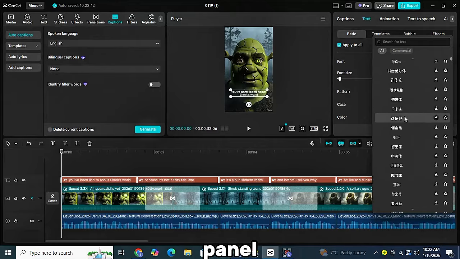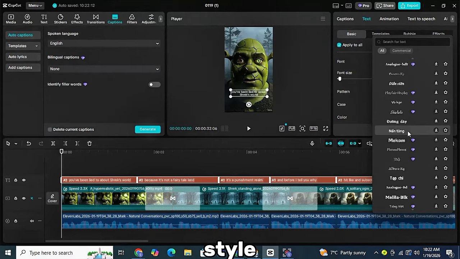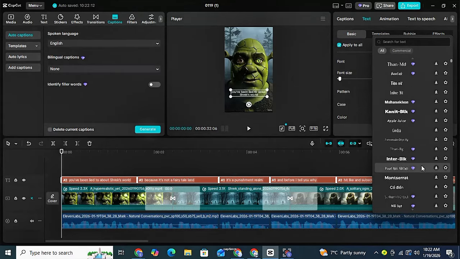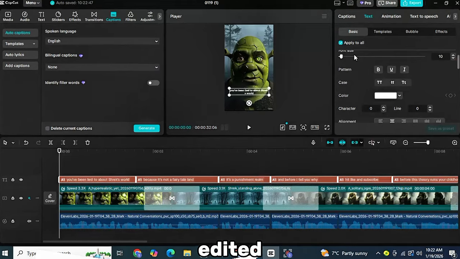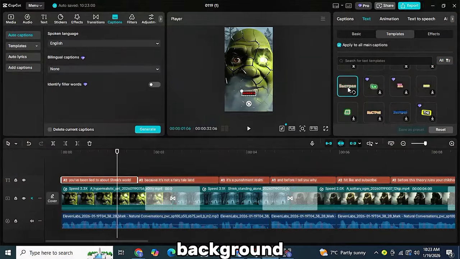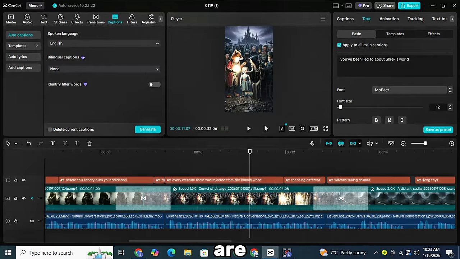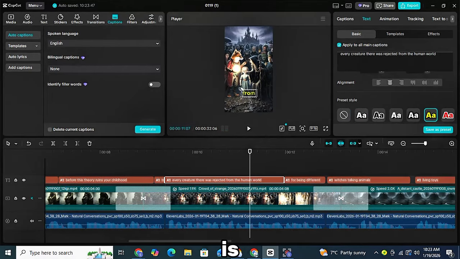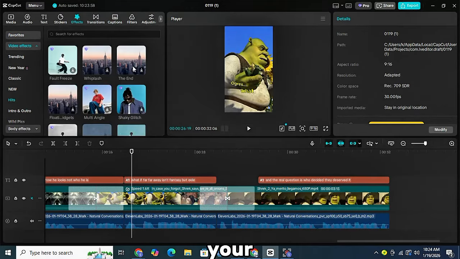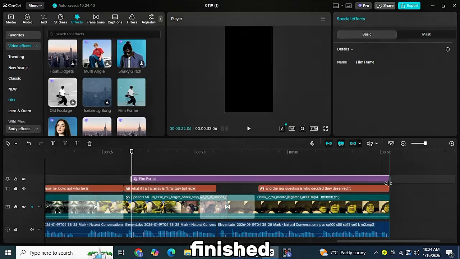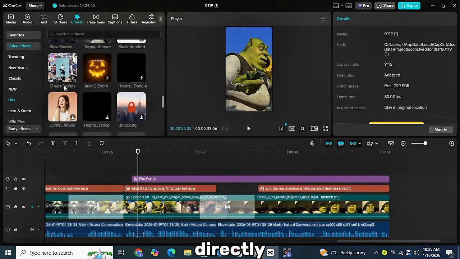On the right side panel, you can then easily change the font style, size, and color of these captions with just a few clicks. Once all these elements are in place, your clips are edited, the voiceover is synced, the background footage is muted, and the captions are styled. Your video is complete. Finally, click the Export button. Choose your desired resolution and format, and your finished video will be exported and saved directly to your device.